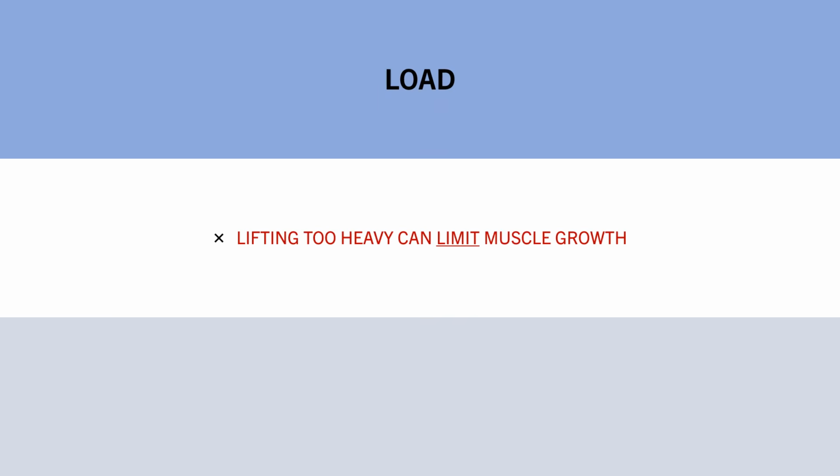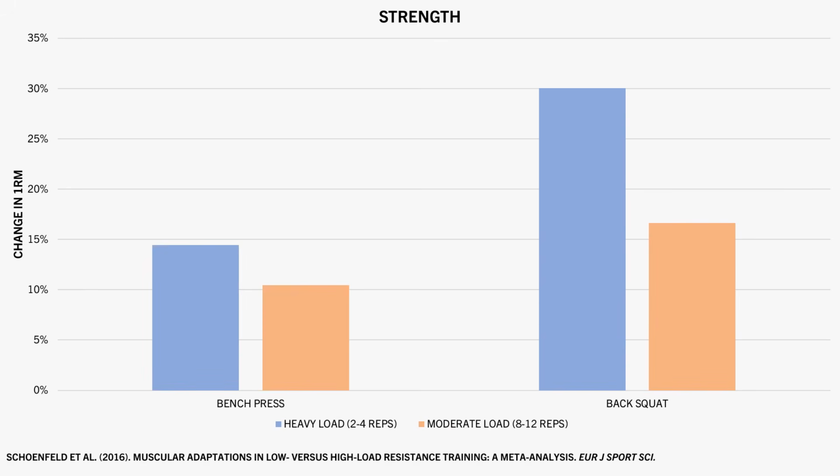However, I wouldn't say this is due to overtraining. This is because, firstly, we still see muscle growth occurring with these heavy loads. There isn't a decrease in the adaptation we are after. Also, this study found that strength gains were actually superior when training with the heavy loads. As we can see, bench press and back squat 1RM strength was greater after lifting with heavy loads, shown in the blue bars.